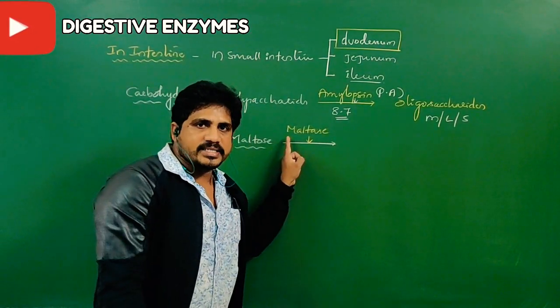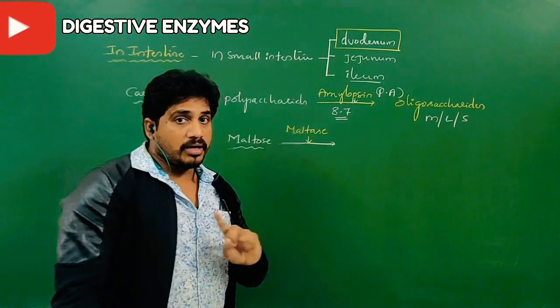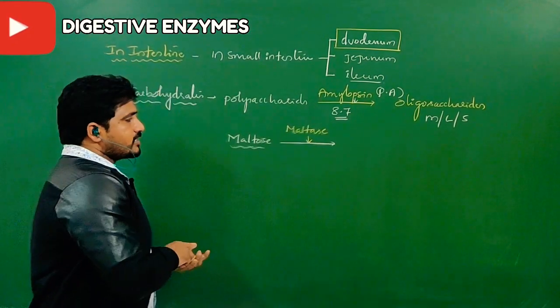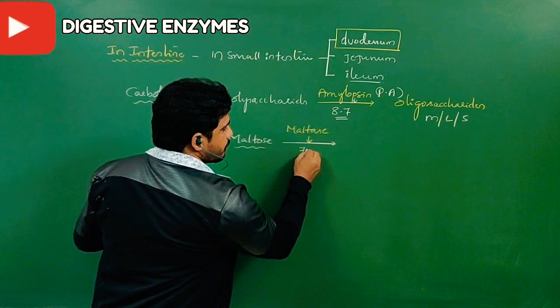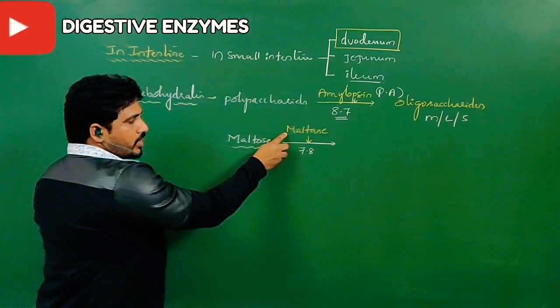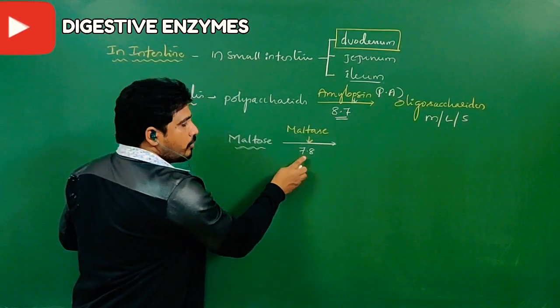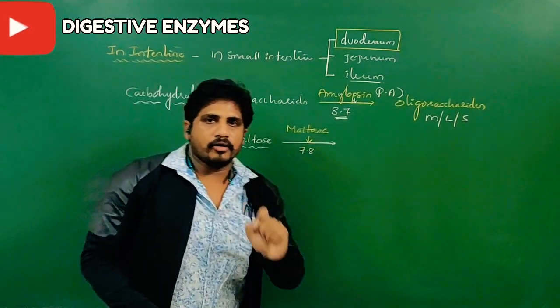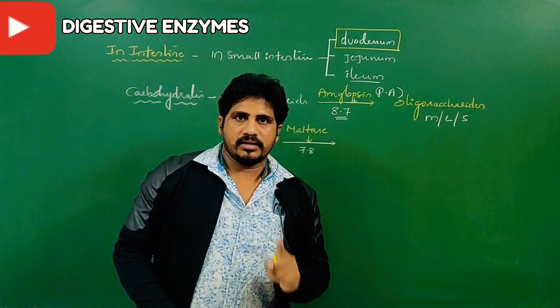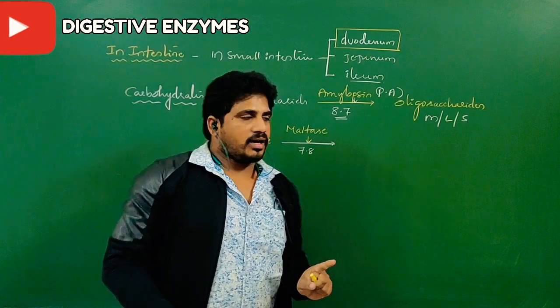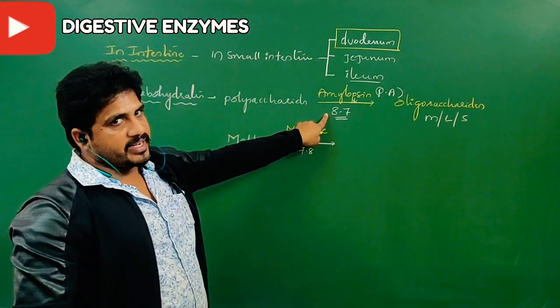Where does this maltase enzyme come from? The small intestine. So the small intestine pH is 7.8. Whenever you write a particular enzyme, you have to write its pH according to its secretion, not by area. Otherwise, we would have to write 7.8 here. Why?